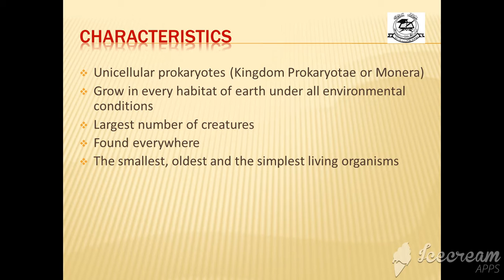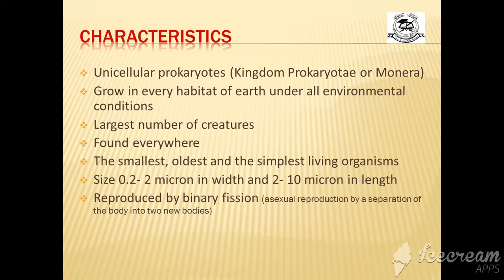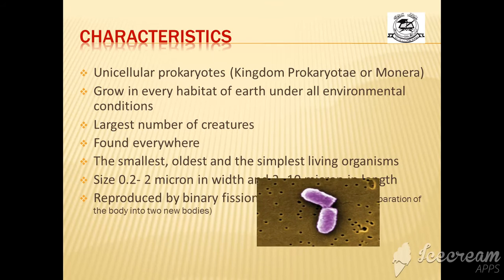In the last class, I told you that viruses are smaller than bacteria. But actually viruses are also considered non-living when they are not present on their host. So they become non-living. But the true living organisms that are the smallest are the bacteria. The size of bacteria is 0.2 to 2 micron in width and 2 to 10 micron in length. They reproduce by binary fission. What is binary fission? It is a type of asexual reproduction in which a body divides into two bodies. You can see this picture.